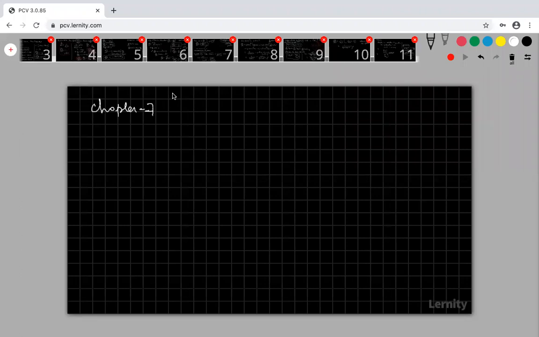But many of the students requested, since the initial part of chapter 7 is not understood and they are getting some difficulty, that we complete chapter 6 first and then go for chapter 7.